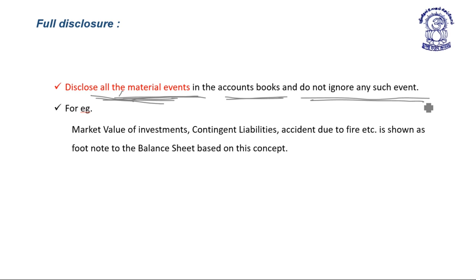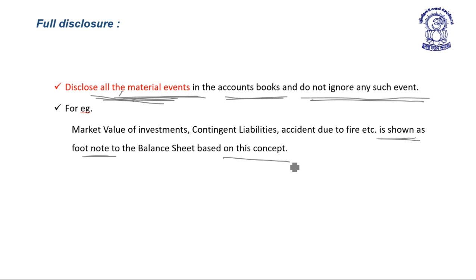So, as per the full disclosure concept, all the material events are to be recorded in the books of account and no such material event should be ignored. For example, market value of investment, contingent liability, accident due to fire is shown as a footnote to the balance sheet based on this concept.